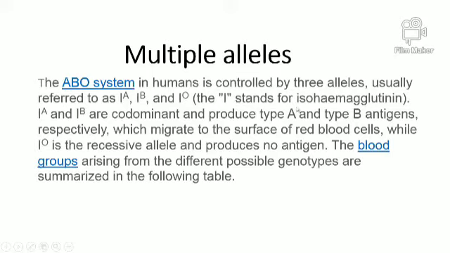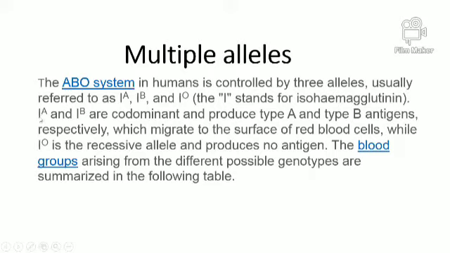This I stands for isohemagglutinin. That is, the I stands for isohemagglutinin, which relates to the blood group. Heme means hemoglobin, and agglutinin is the name of the blood. So I stands for isohemagglutinin.